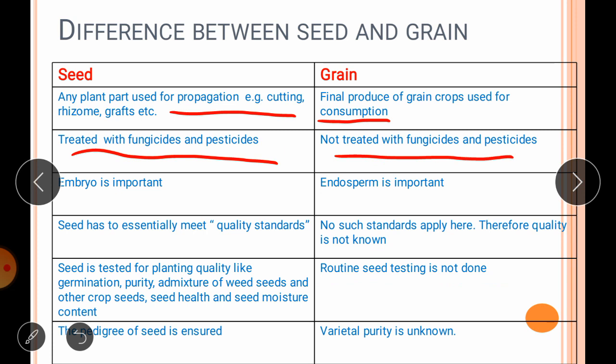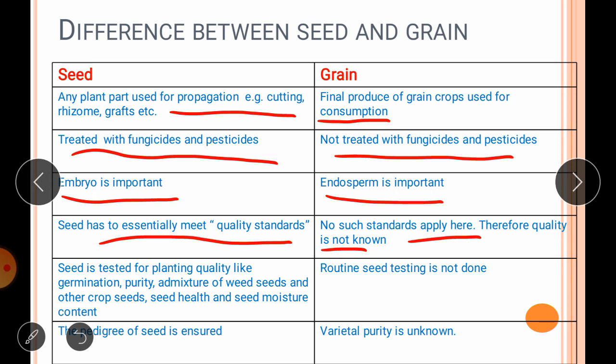In case of seed, the embryo is important, while in case of grain, the endosperm is important. When we call it seed, it has to essentially meet quality standards. But when we say grain, such quality standards are not applied, and therefore the quality of grain is not known.